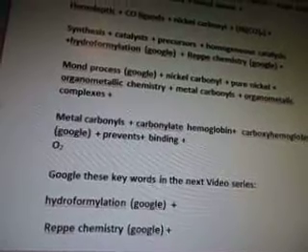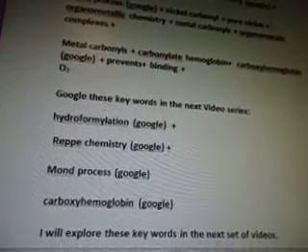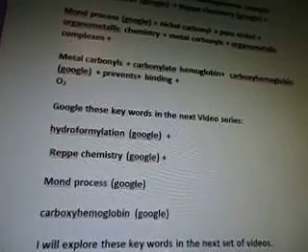So I'm going to Google that to find out what it means. Reppe chemistry, I've got to Google that. Mond process, I have to Google that too. Nickel carbonyl plus pure nickel plus organometallic chemistry plus metal carbonyls plus organometallic complexes plus carbonylate hemoglobin plus carboxyhemoglobin. I'm going to Google that plus prevents plus binding plus O2.